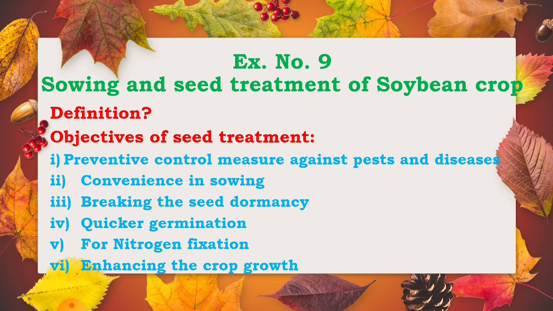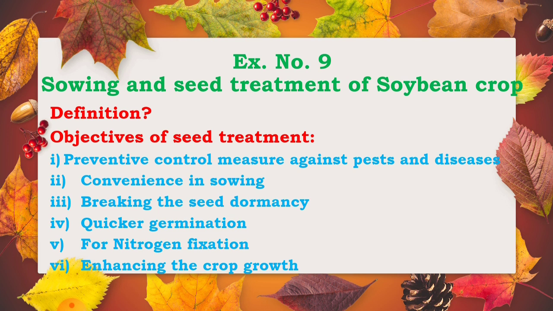Then seed treatment is given for enhancing the crop growth, for producing healthy seedlings or healthy plants. The seeds are treated with different chemicals for enhancing the crop growth or for increasing the yield of that crop. These are the different objectives of seed treatment.